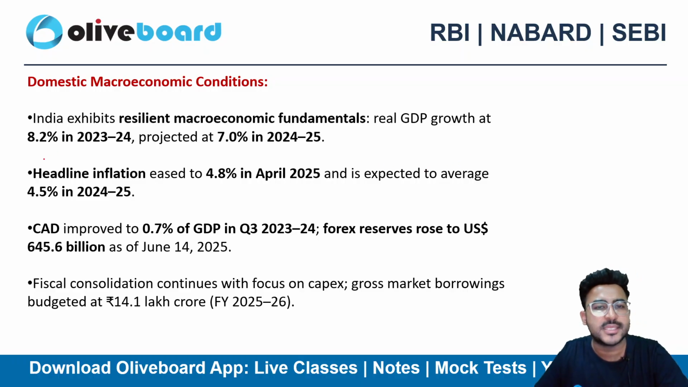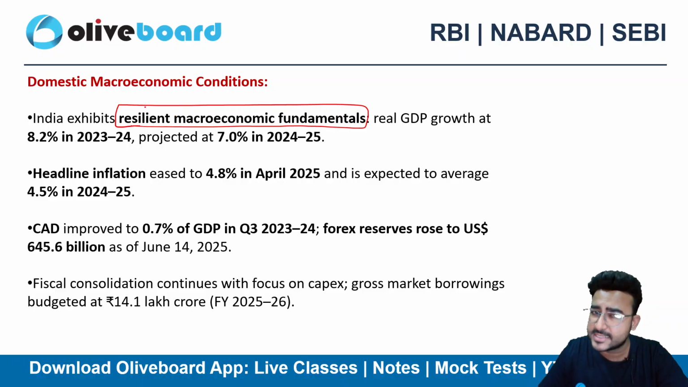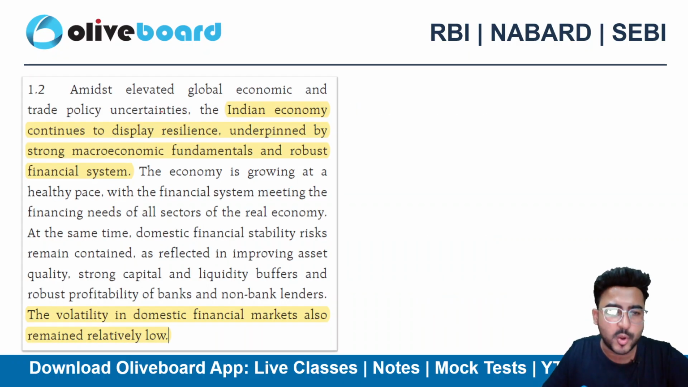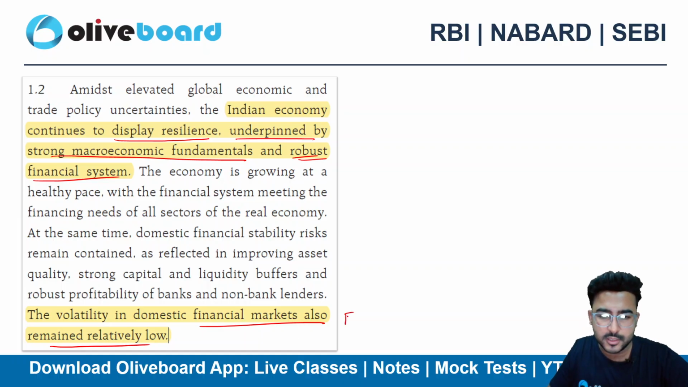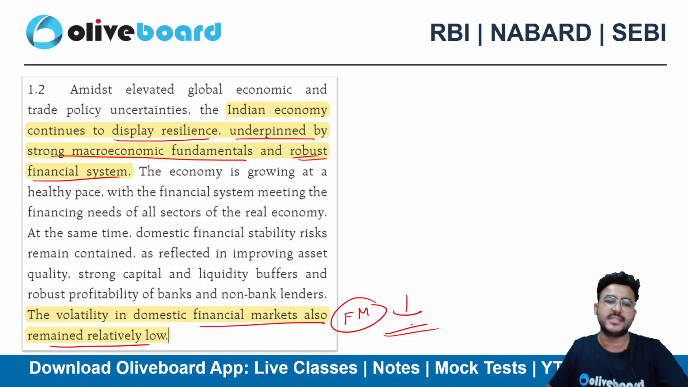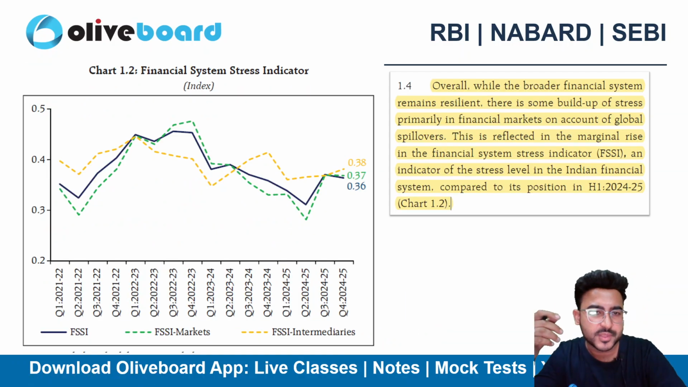If I talk about the domestic macroeconomic condition, then India is exhibiting good, resilient macroeconomic fundamentals here, right? The headline inflation is again fine. Current account deficit has also improved, right? So if I talk about India particularly, not in the global sense, the Indian economy continues to display resilience underpinned by these strong macroeconomic fundamentals. We have strong macroeconomic fundamentals plus a robust financial system. The volatility in the domestic market has also remained low. So volatility in the domestic financial market is still low as compared to the global countries, right?